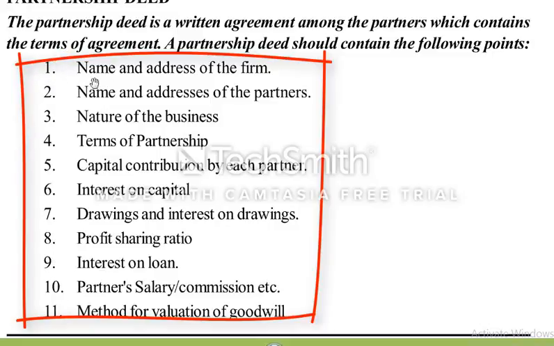First of all is the name and address of the firm, second the name and address of the partners, nature of the business, terms of partnership, capital contribution by each partner, interest on capital, drawings and interest on drawings, profit sharing ratio, interest on loan, partner salary or commission, etc. Method for valuation of goodwill. This is the total list of partnership deed points.